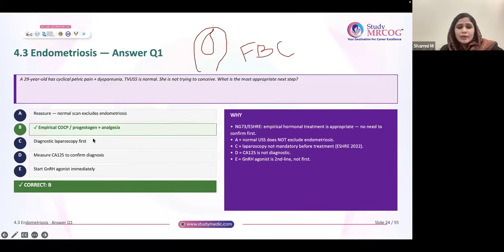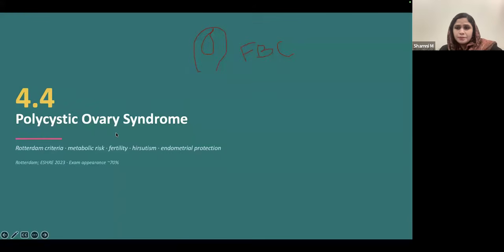So it's said that you're doubting endometriosis. You're not sure. The patient is having triad symptoms and all. So it's okay that you give a 3-month cycle and see. OCP 3-month cycle you can just give and see whether the patient is responding.